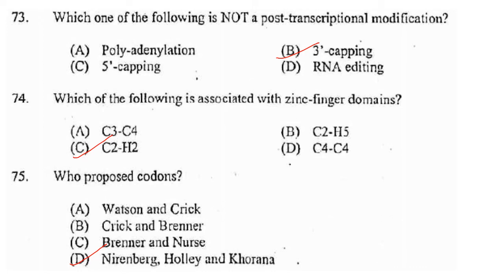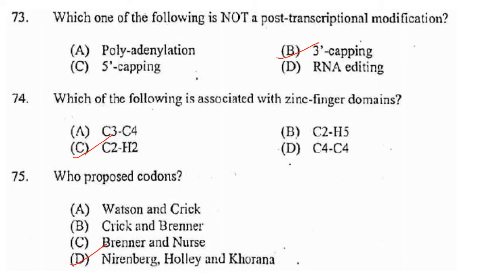Now next one. Which one of the following is not a post-transcriptional modification? So in post-transcriptional processing, introns are cut out, exons are spliced together, a methyl guanine cap is added to the 5' end and a poly A tail is added to the 3' end. So the answer is option B, 3' end capping, which doesn't happen at the 3' end; it is poly A tailing.